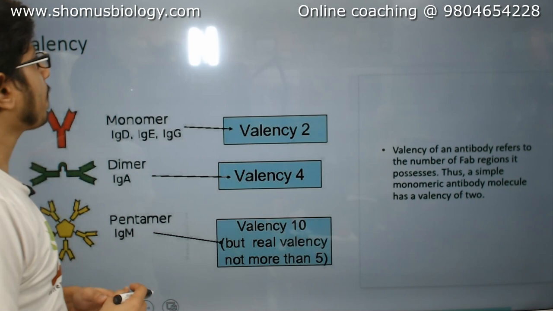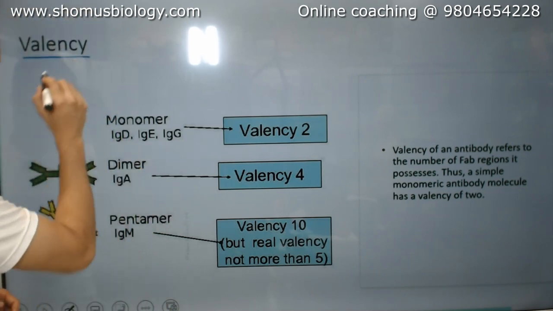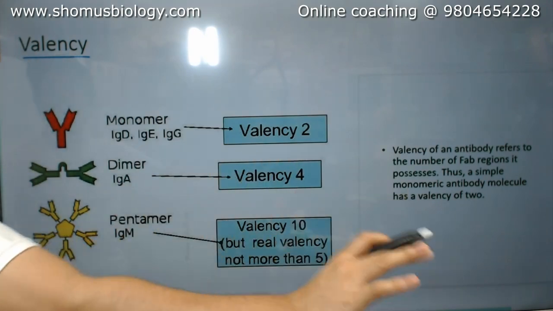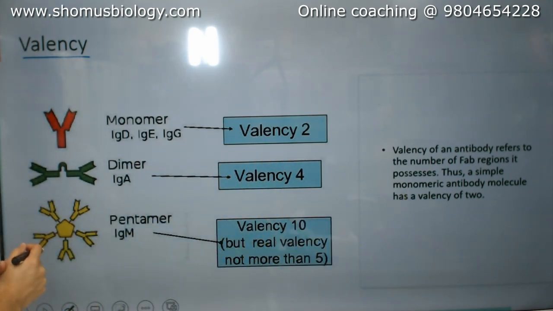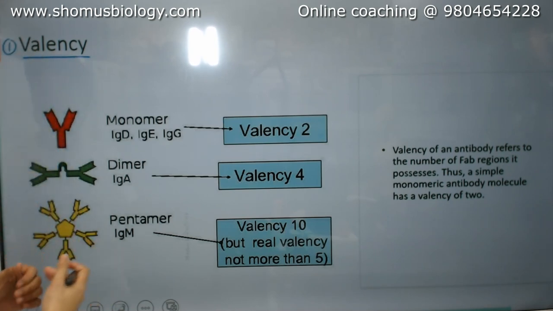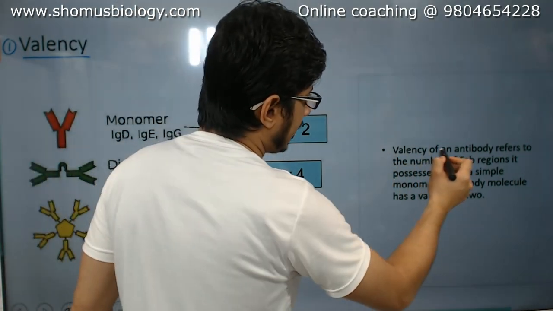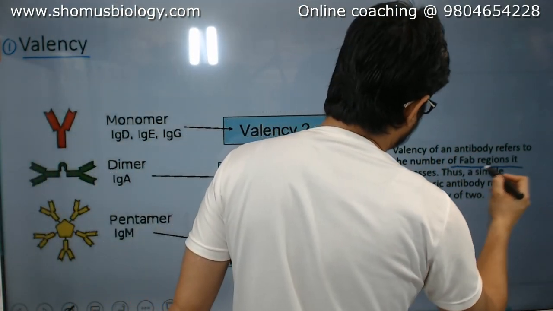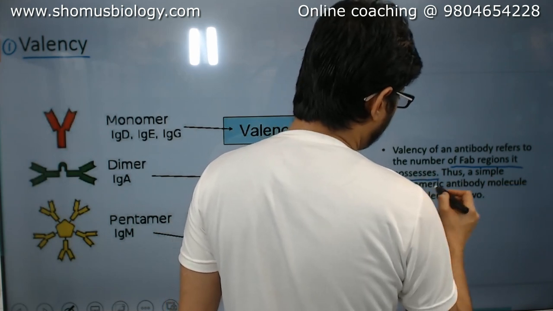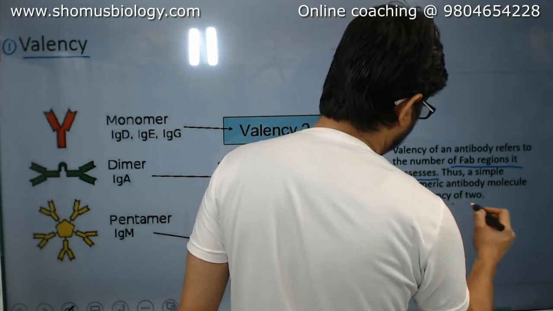Let's move to the term valency, another important property of antibodies, or immunoglobulins. What is valency? Let's talk about that. Valency, in very simple terms, for an antibody refers to the number of FAB fragments or FAB regions it possesses. Thus a simple monomeric antibody molecule has a valency of 2.